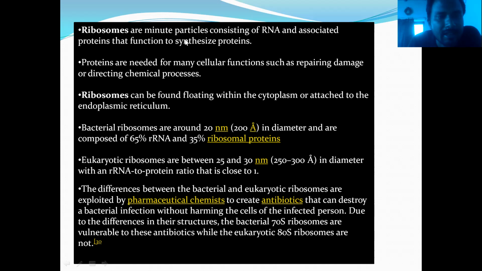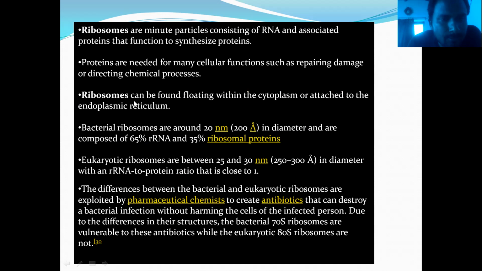Actually, I have already discussed this part. Proteins are needed for many cellular functions such as repairing damage or directing chemical processes, and the protein synthesis carried out by the ribosome helps with these functions.